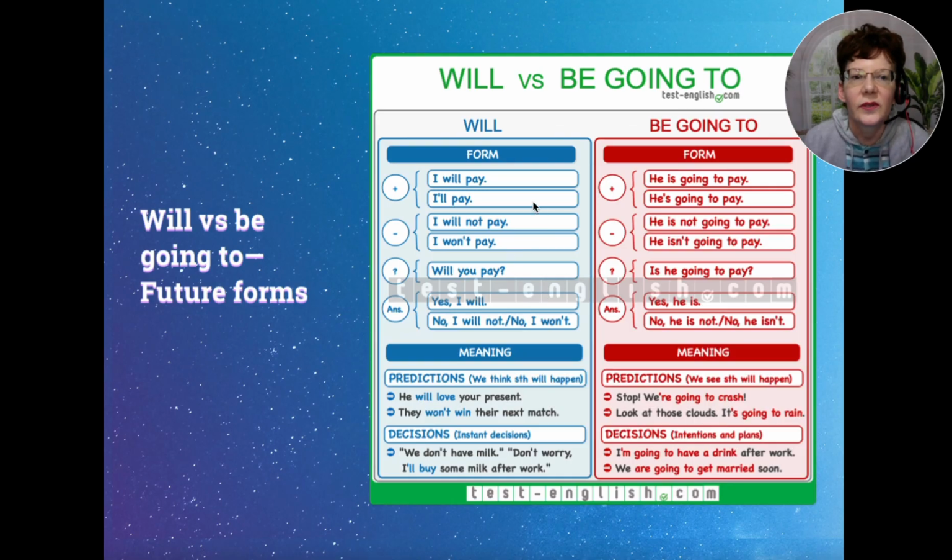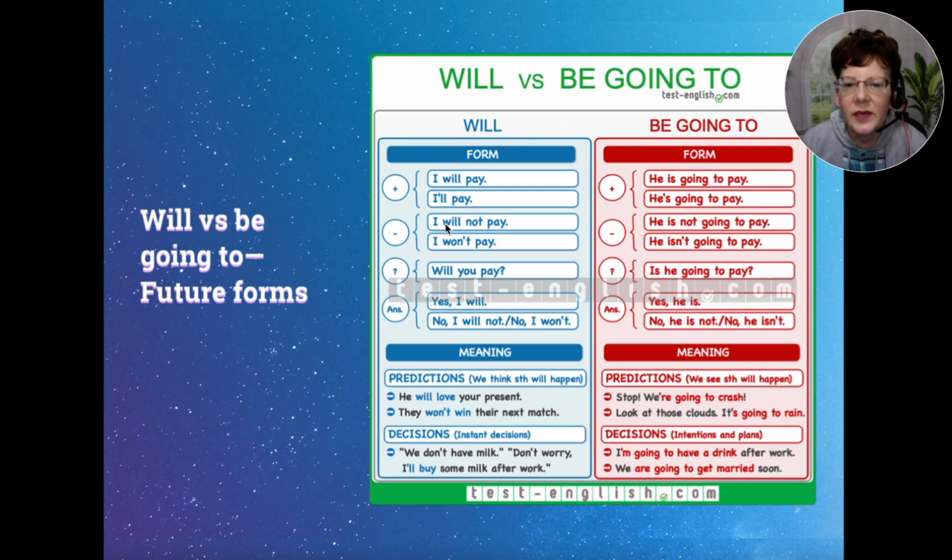Okay, so we'll look at this table quickly. Using these future forms, we'll explain what the difference is with form and meaning. So here's how it's formed. We have the subject, and then will, and then the verb. And we often use a contraction. So I will pay, I'll pay.